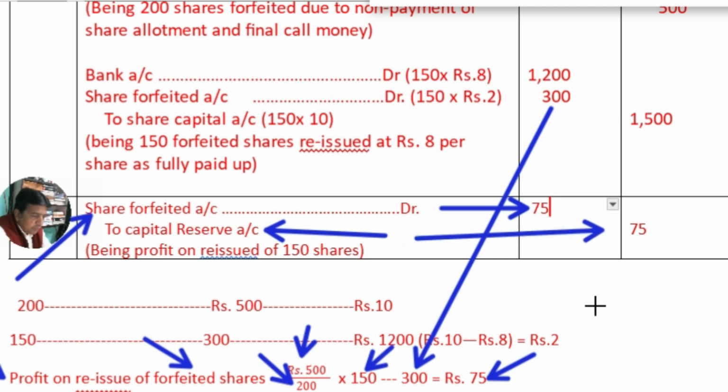So viewers, no doubt the video has become a little lengthy. It is almost 30-35 minutes, but this is the one problem which I have taken. I try to explain each and everything in a very systematic manner, so that is why the videos become lengthy. So do at least 2 or 3 times revision, watch it twice or thrice, and then the issue of forfeited and reissued shares, no doubt, will stay in your mind.